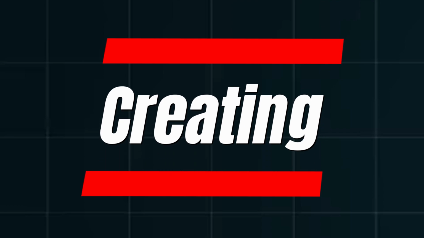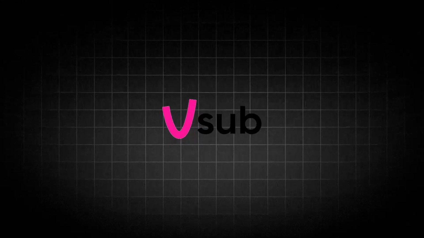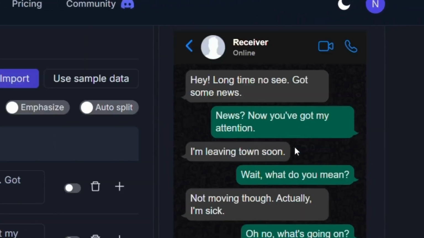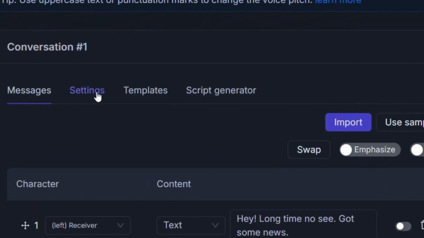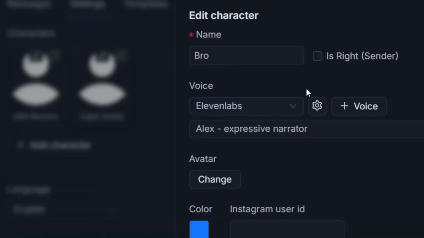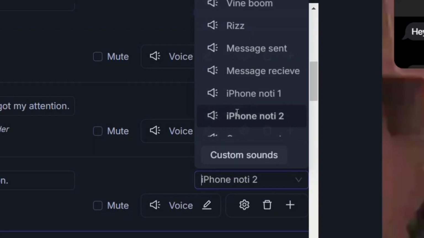Step 3. Creating the video. With the script ready, it's time to bring it to life. Use tools like VUB to create animated text conversations. 1. Select a message template, e.g., iPhone chat bubbles. 2. Add characters, customize voices, and choose a background video. Add sound effects like notification dings to enhance engagement.